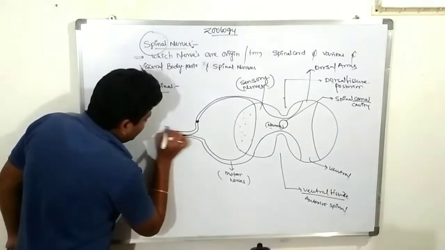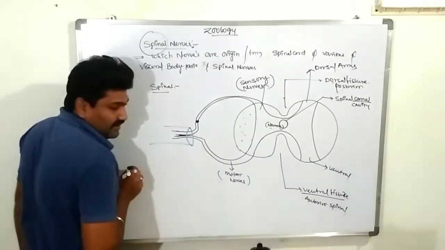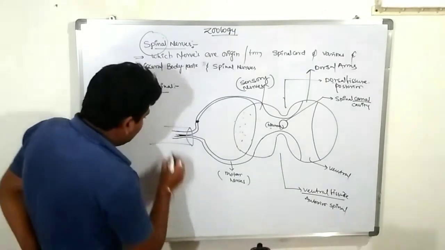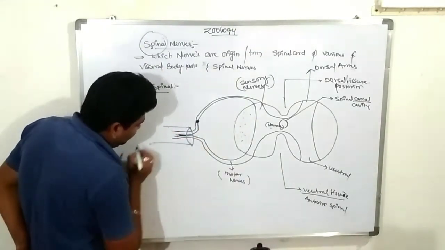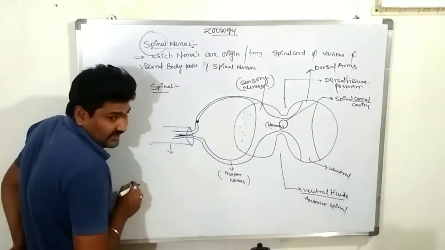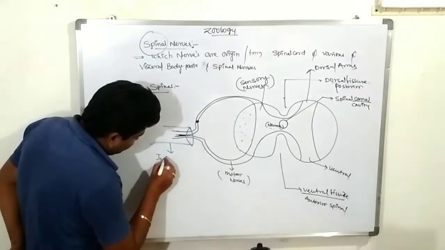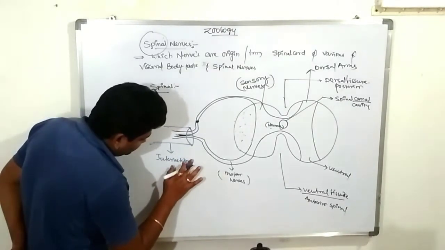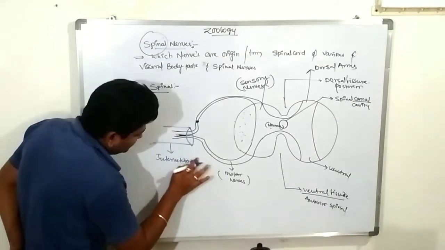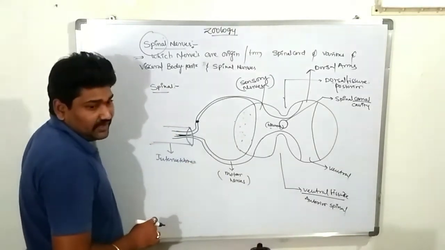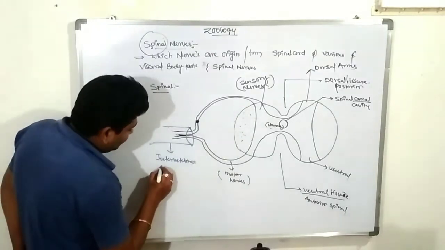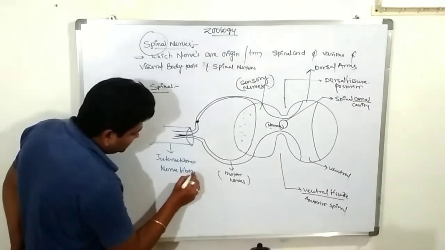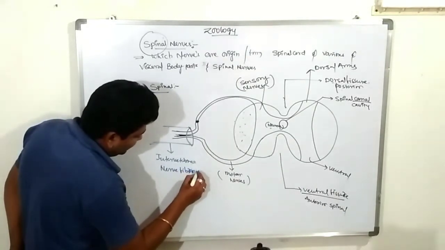These two nerves are covered by the membrane known as the intervertebral foramen. It is covered by a nerve fibrous sheath.